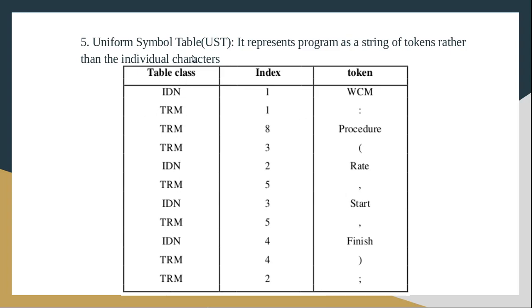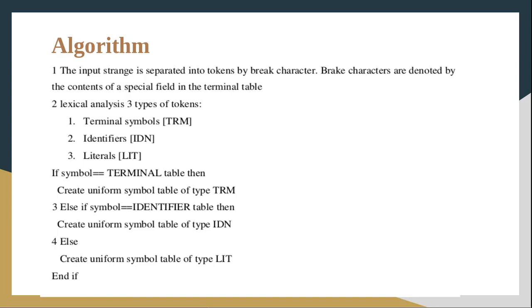That is the use of uniform symbol table. Uniform symbol table is just mentioning each token's class, and it will be generating the source program as a sequence of tokens. These are the databases used in the lexical analysis phase. So after the first step, that means recognizing the tokens, we will make entry for each token in the respective databases or tables. Now we are moving on to the algorithm for lexical analysis. Okay, so first we'll start from the first step. What is the first step?